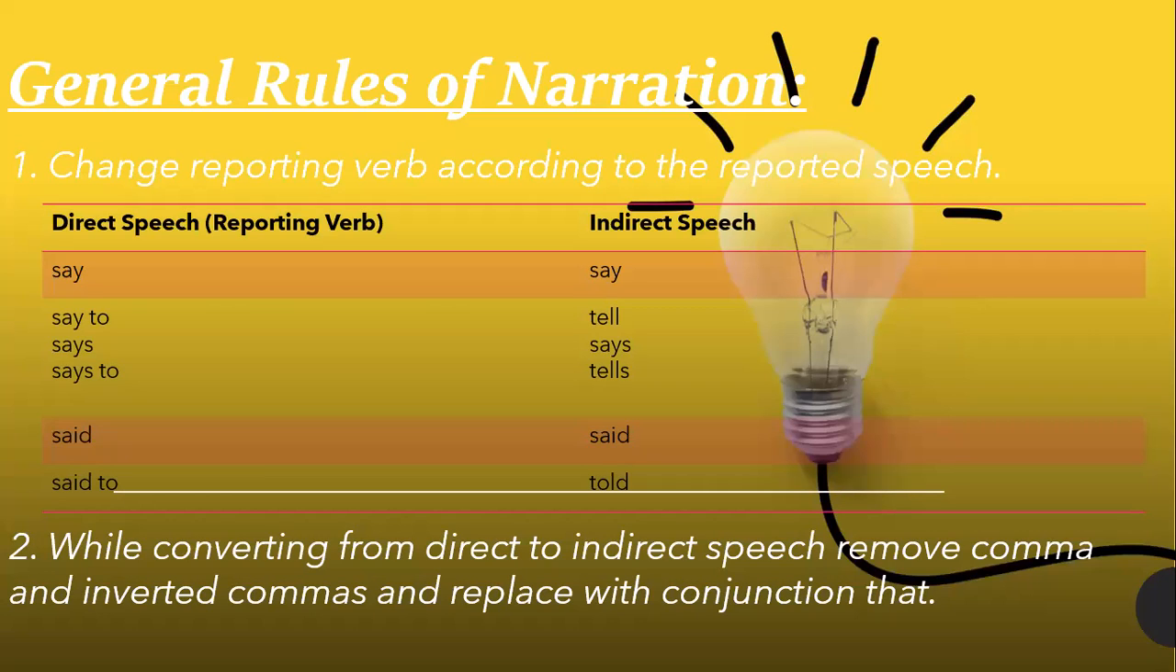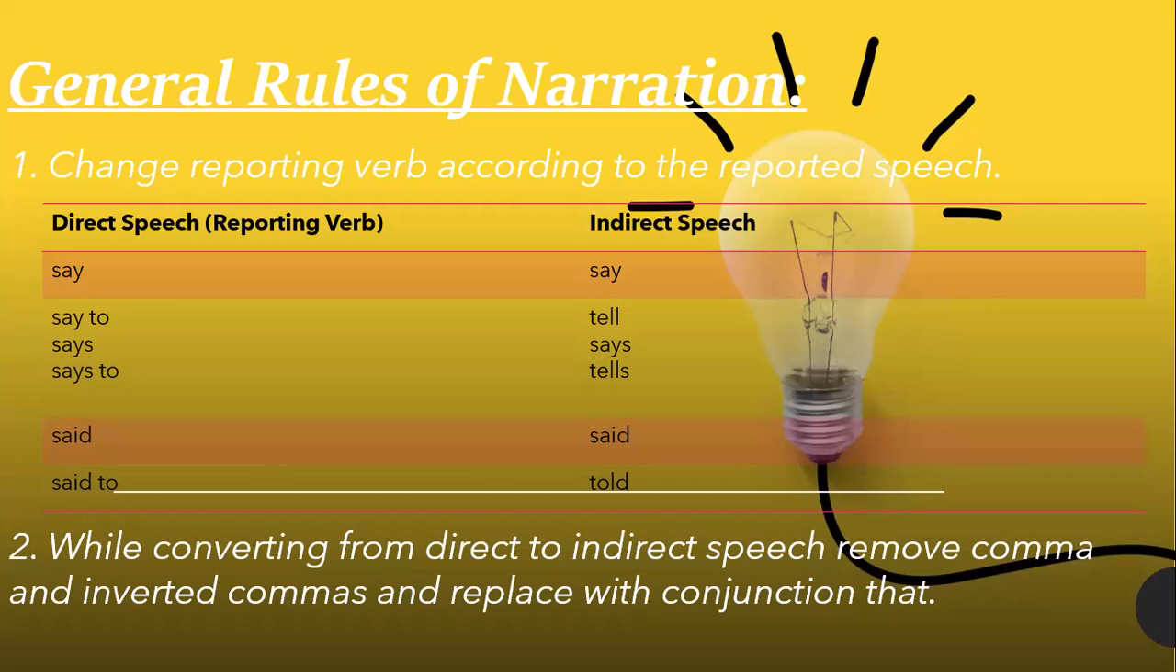Again, the next slide. There are certain rules that we have to follow while converting from direct to indirect speech. These general rules of narration are as follows. Number one, when we change the reporting verb, say and say to, and says and says to, they are in present. So when we convert from direct to indirect, when it is without the preposition to, there are no changes made.